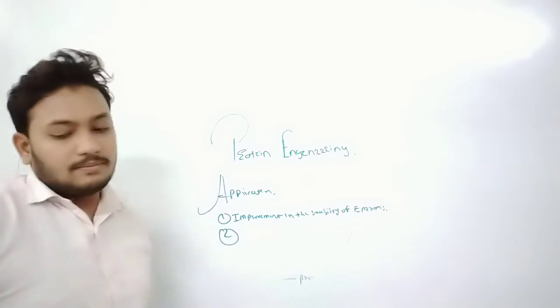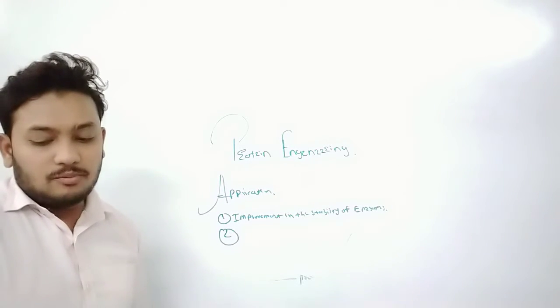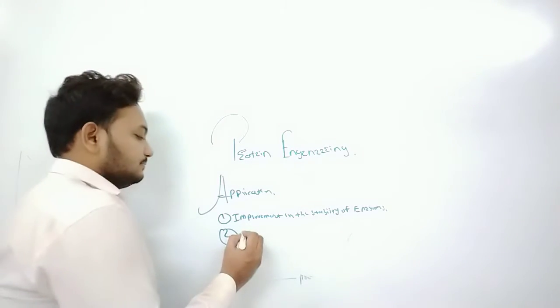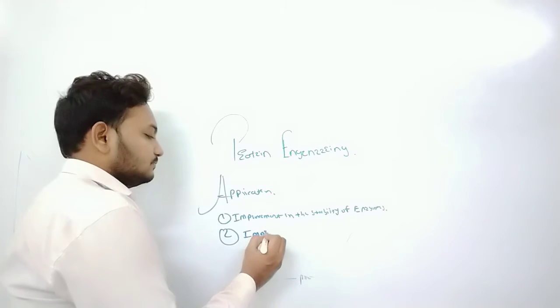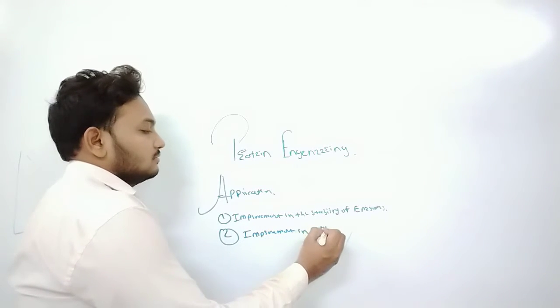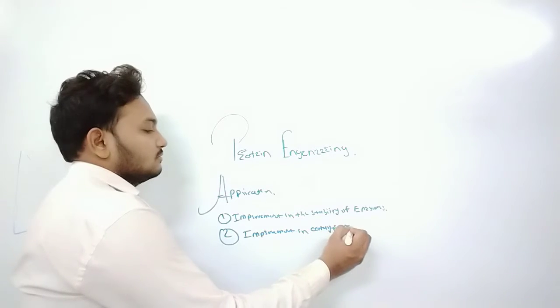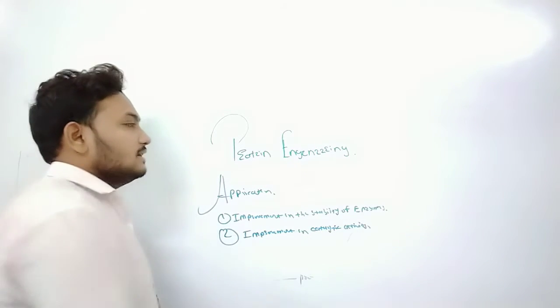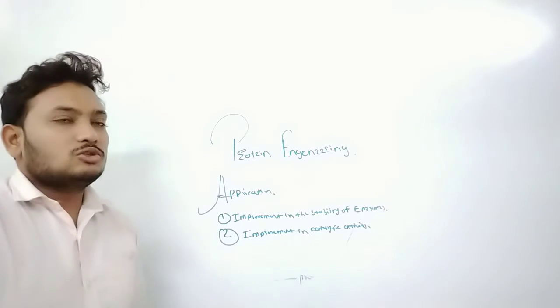Another application of protein engineering is improvement in catalytic activity. You know how an enzyme works.